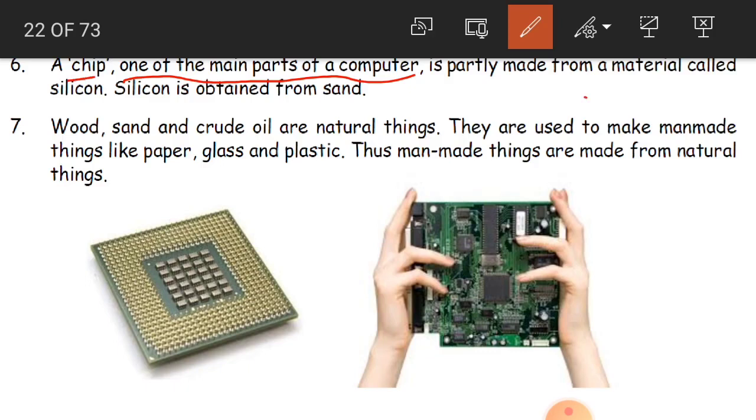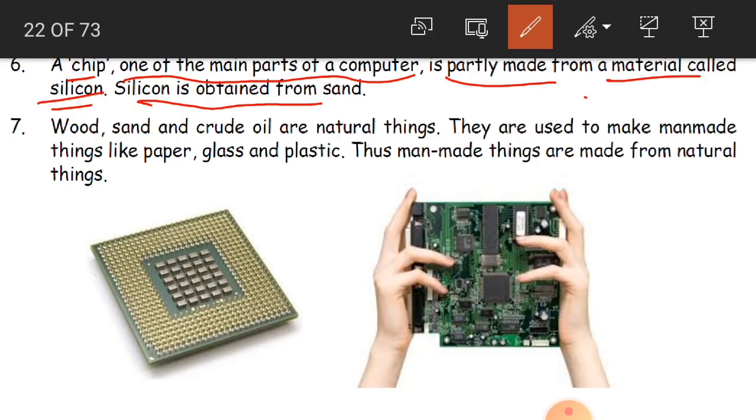Okay, and this chip is partly made from a material called silicon. So how do we make this chip, children? With a material called silicon, and the silicon is obtained from sand. Sand is a natural material, and from that natural material we are making a material called silicon. With the help of this silicon, we are making one more material which is useful to operate a computer, that is the chip.